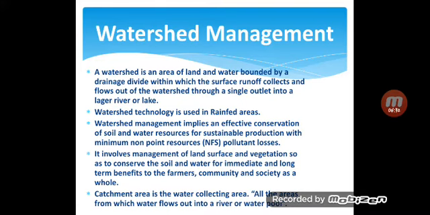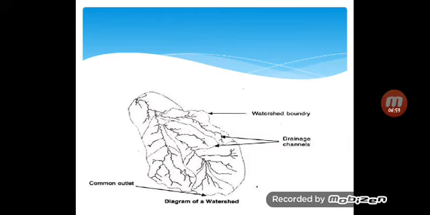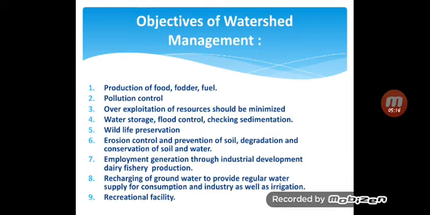So catchment area is a water collecting area. What is catchment area? Catchment area is the water collecting area of a watershed, all the areas from which water flows out into a river or water pool. This is all about watershed management. Next we will see the diagram of watershed. Here it is the watershed. We can see the watershed boundary, then drainage channels and common outlet. From this common outlet, water comes out and joins the river or lake, then eventually joins the oceans.